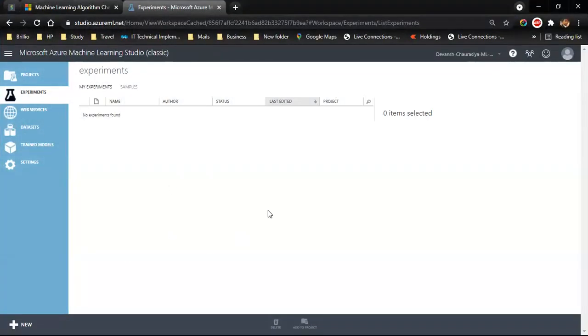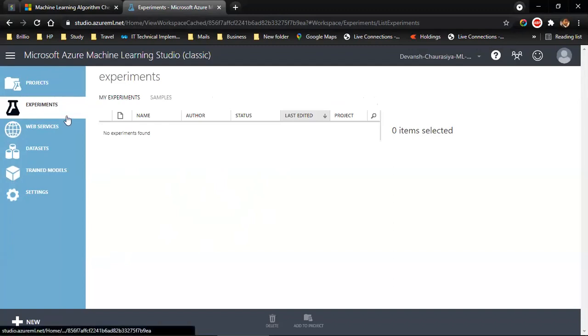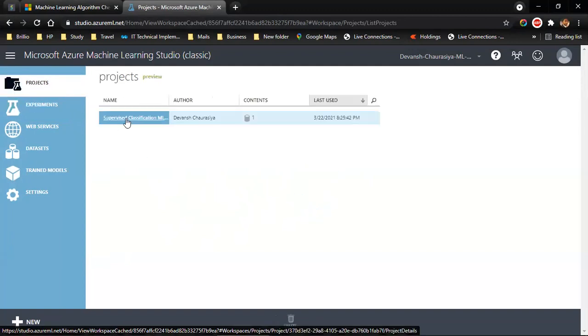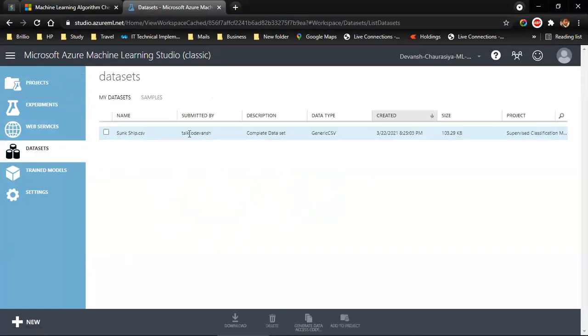Now, this is our canvas. I'll be using the word canvas or experiment. We don't have any experiment over here. We have our project, and in that we have our data attached. In datasets, we see this is the data that is attached.